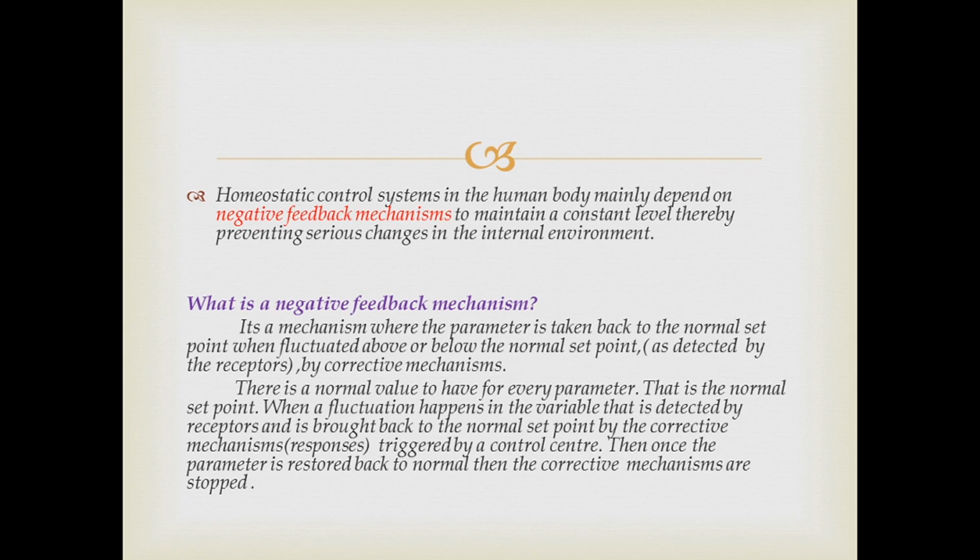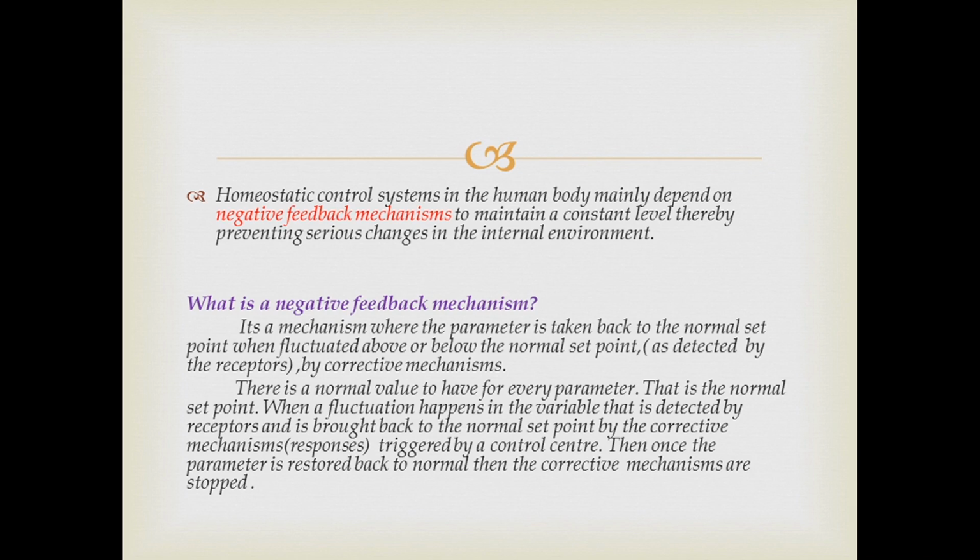That means this. There is a normal value to have for every parameter. Every parameter has a normal value. That is normal set point. When a fluctuation happens in the variable, that means a parameter, that is detected by receptors and is brought back to the normal set point by corrective mechanisms, which are responses triggered by a control center. Then once the parameter is restored back to normal, then the corrective mechanisms are stopped. So this is what you call a negative feedback mechanism.